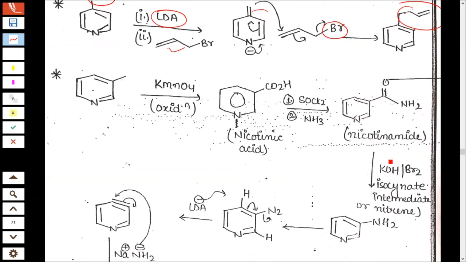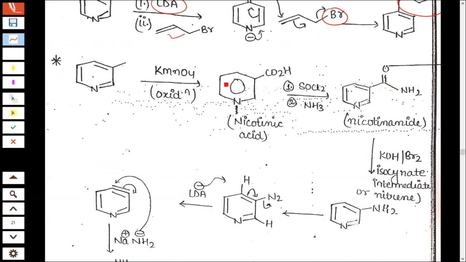What happens if you treat it with KMnO4? KMnO4 oxidation: CH3 is oxidized to CO2H. This is a carboxylic acid, nicotinic acid. And treatment with thionyl chloride.